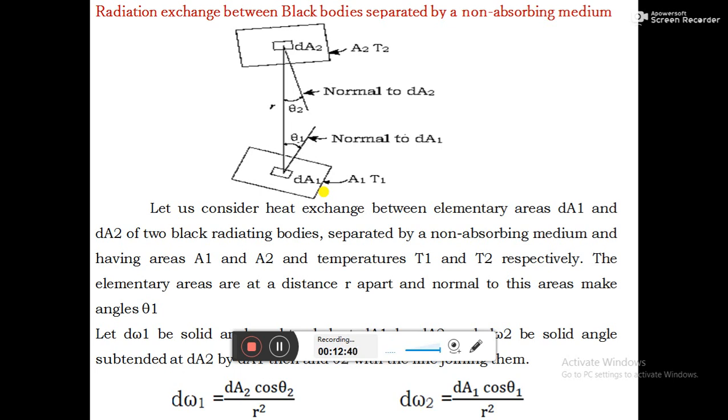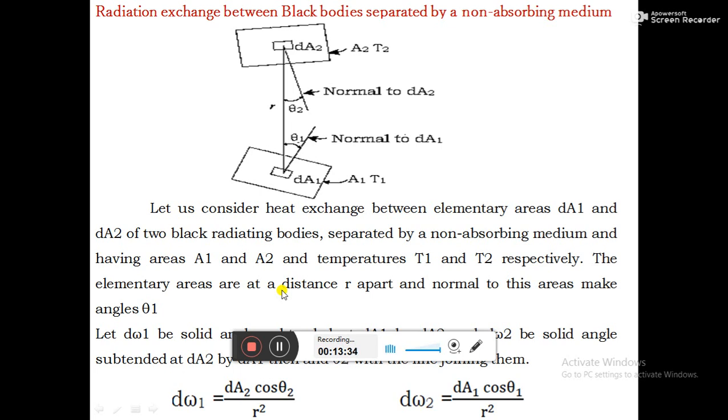Let us consider dW1 be the solid angle subtended by dA2 at dA1, and dW2 be the solid angle subtended at dA2 by dA1.